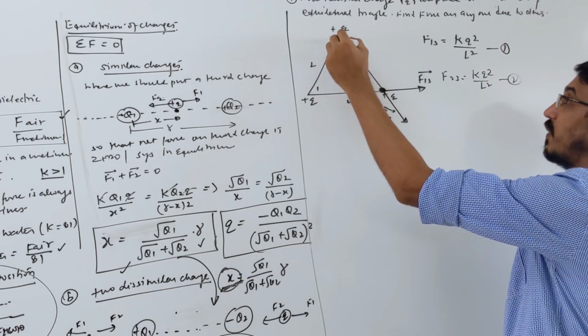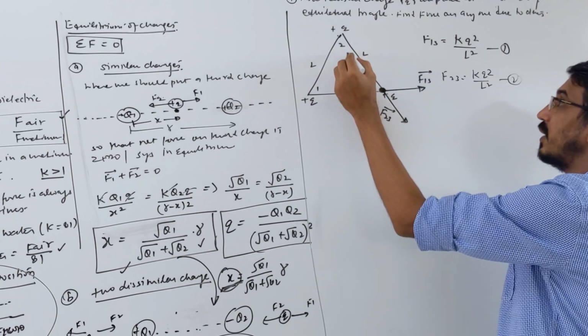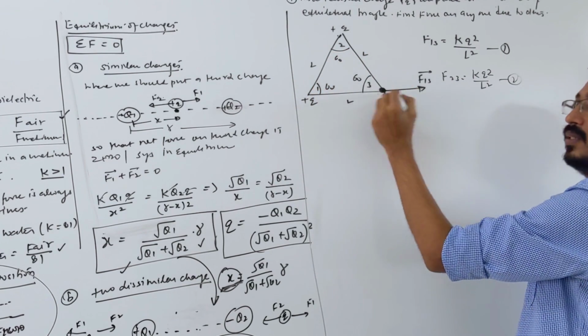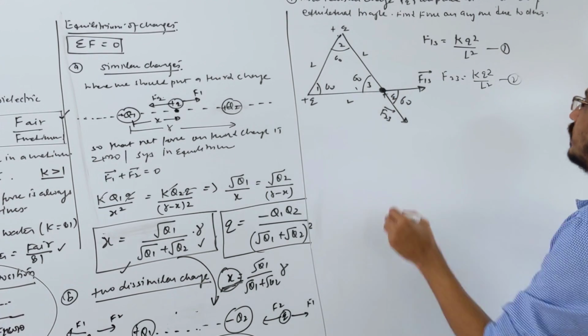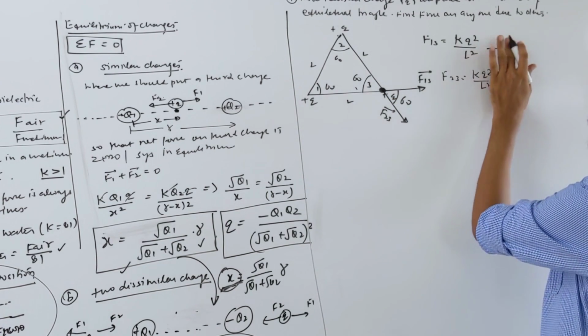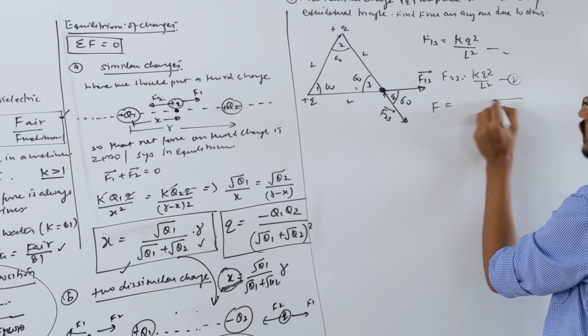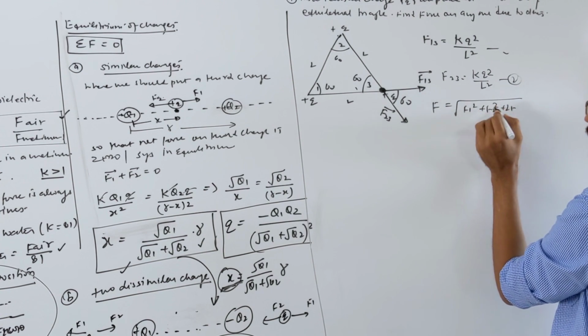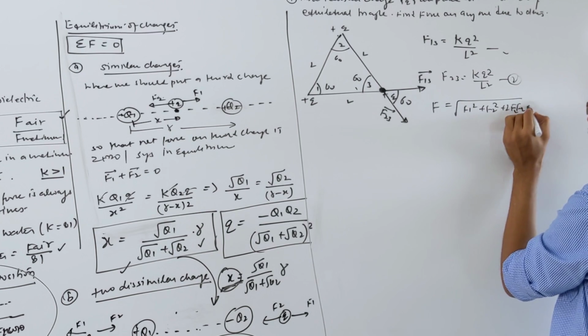We know that in an equilateral triangle all angles are 60 degrees, so that angle, being an alternate angle, is also 60 degrees. To add the net force, write the formula F1 square plus F2 square plus 2 F1 F2 cos theta.